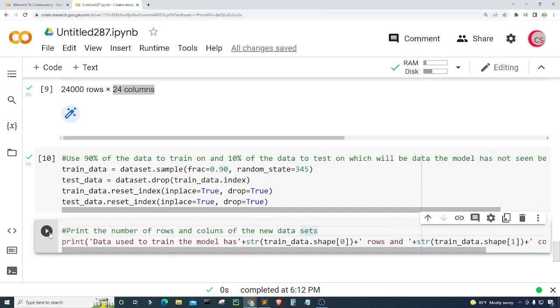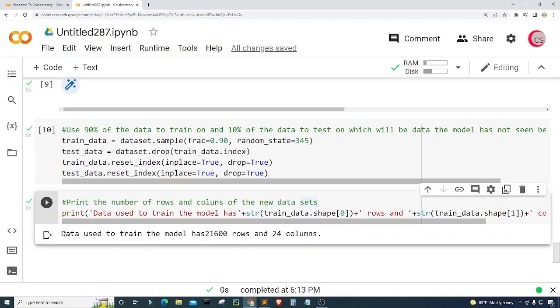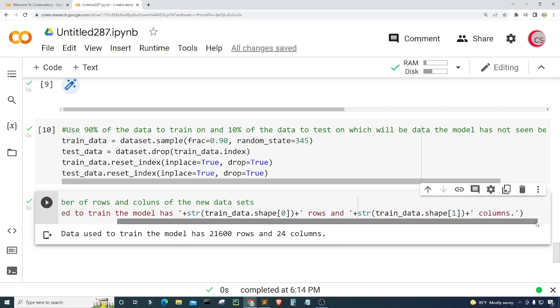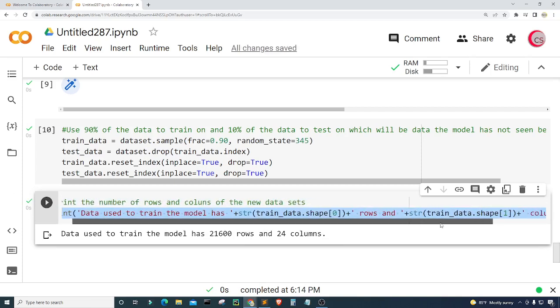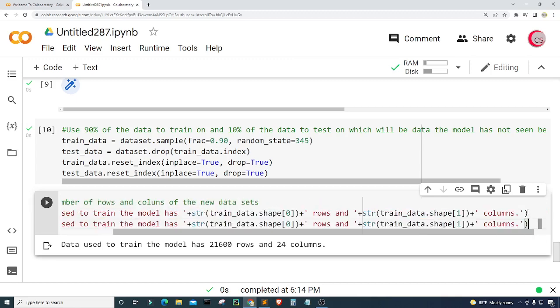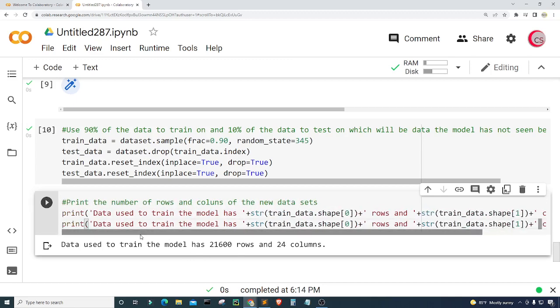Let's go ahead and run this to make sure. So now we can see that the data used to train the model has 21,600 rows and 24 columns, and I want to put a space right here. So let's run this again, and that looks a lot better. Okay, and then I'm going to highlight this, copy using Control C, and come down here and paste it using Control V and change a few things.